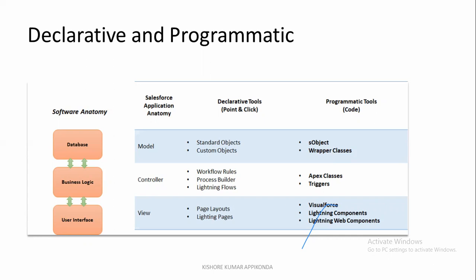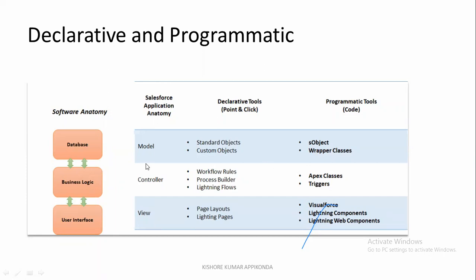Whenever you learn Salesforce administration or CRM, do you write any code? No. 80 to 90% of project implementation we can do through point and click only. But each and every client requirement you cannot achieve through declarative point and click, so you have to go with coding. For this coding only, we have to learn all these concepts.